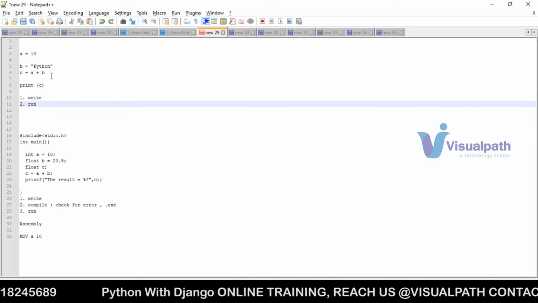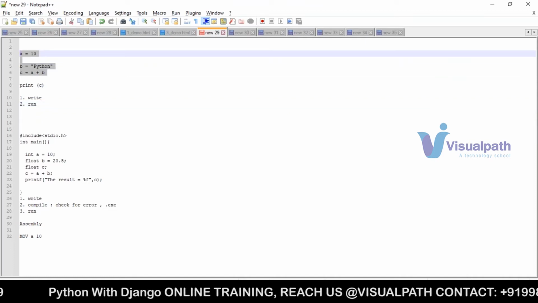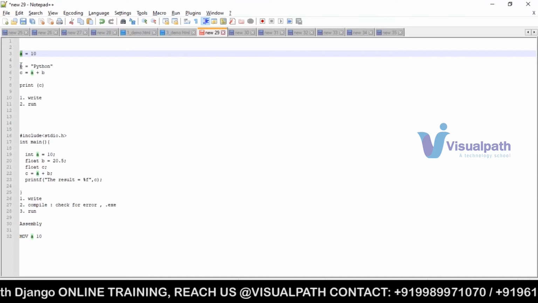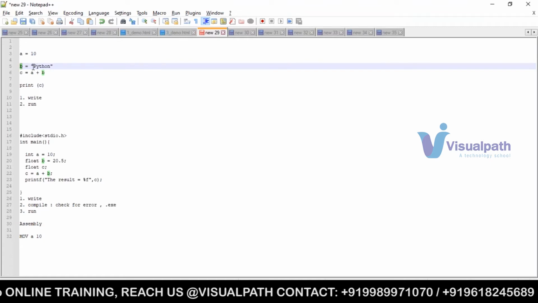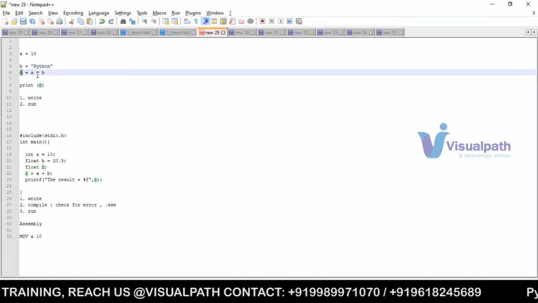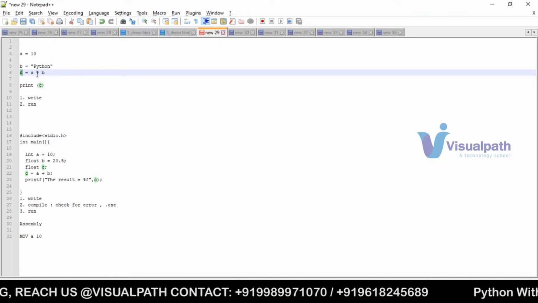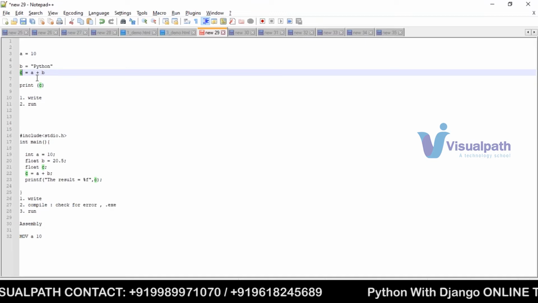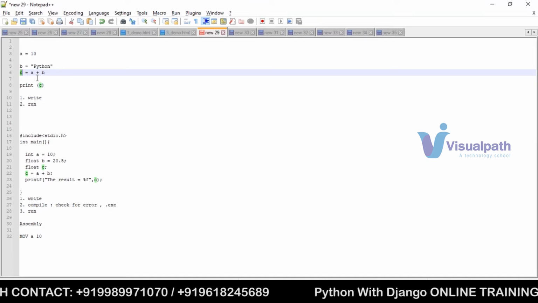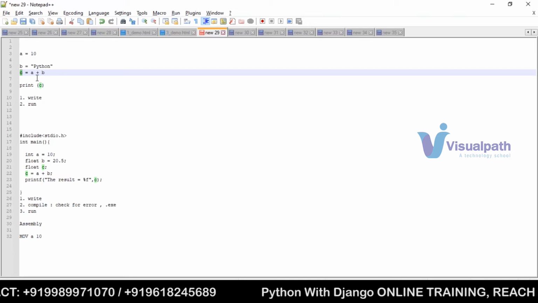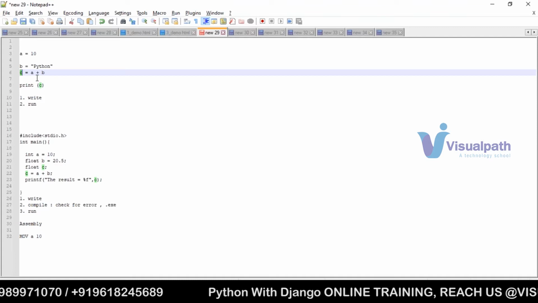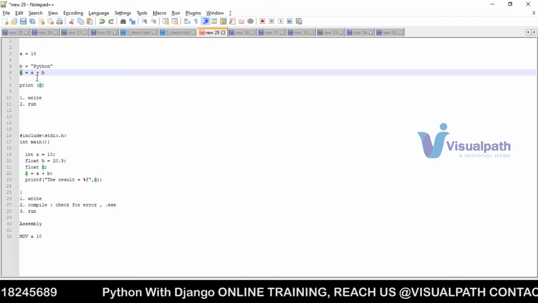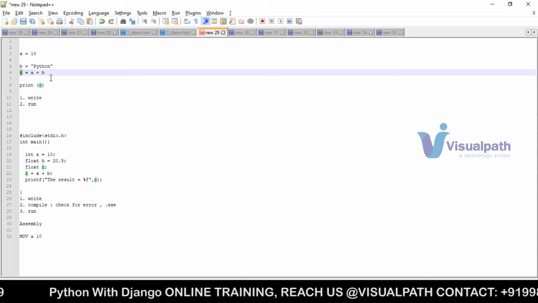Interpreted programming language means it will execute line after line. When we start running this program, first it will execute the first line, next the second line. If there are no errors in the second line, then only it will go to the third line. If there is any error in the third line, it will stop. If there is no error in the third line, it will go to the fourth line and so on. Even if we have 1 crore lines of code, the same way it will execute line after line. If there is any error, Python will immediately exit, the program will crash. So this is what we call an interpreted programming language.